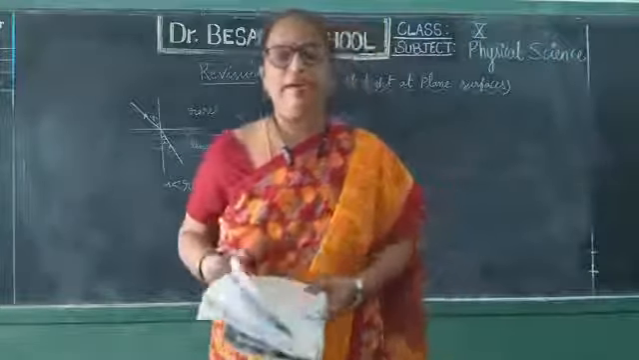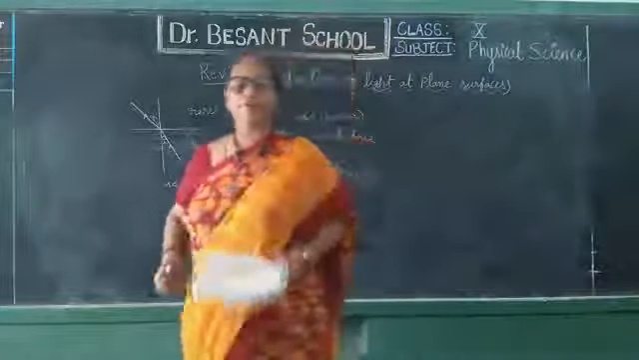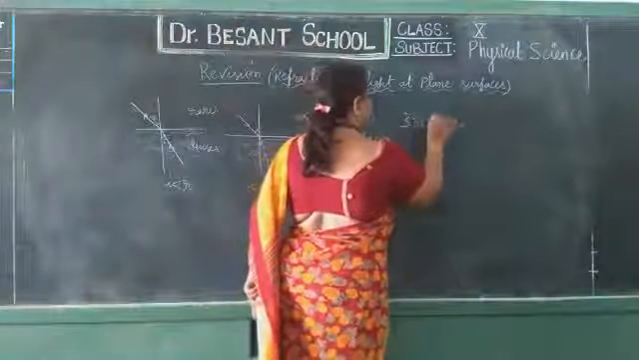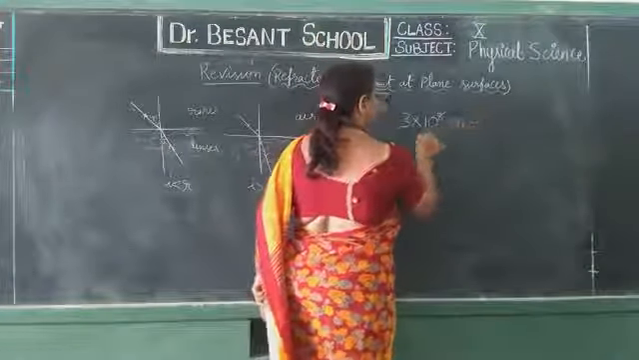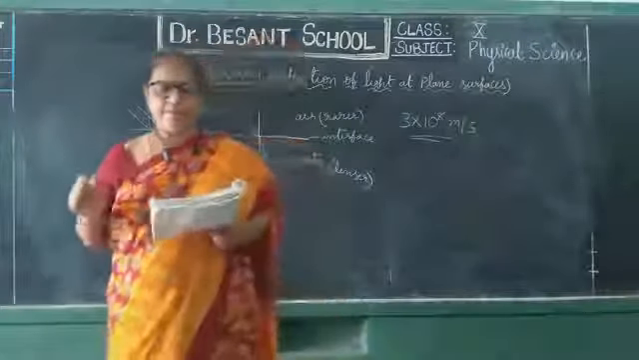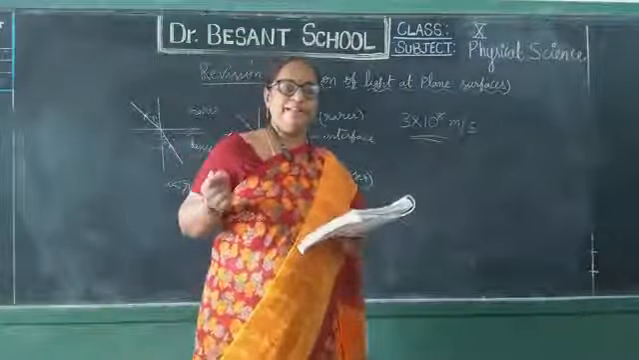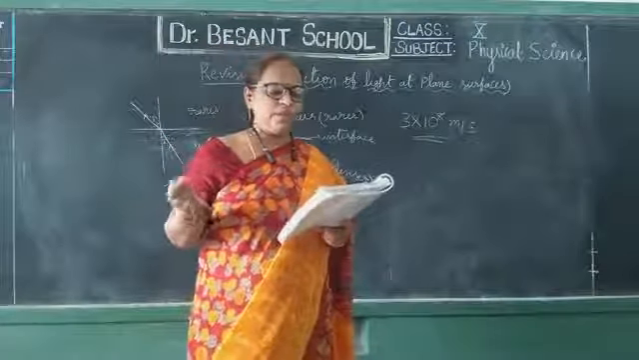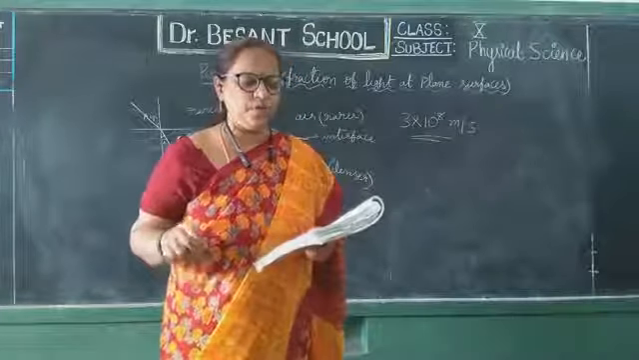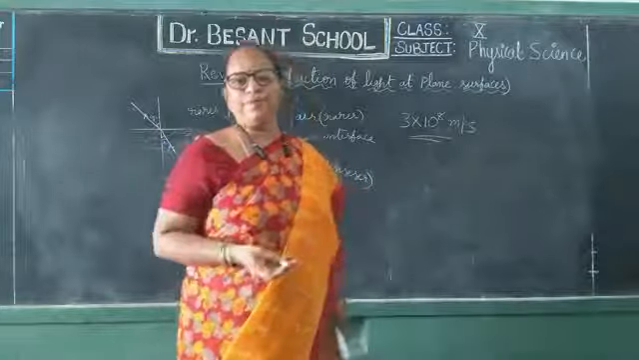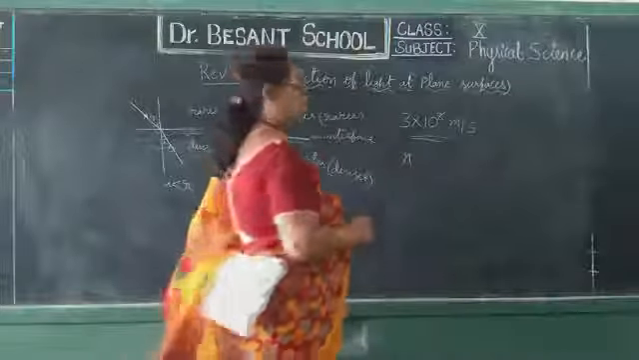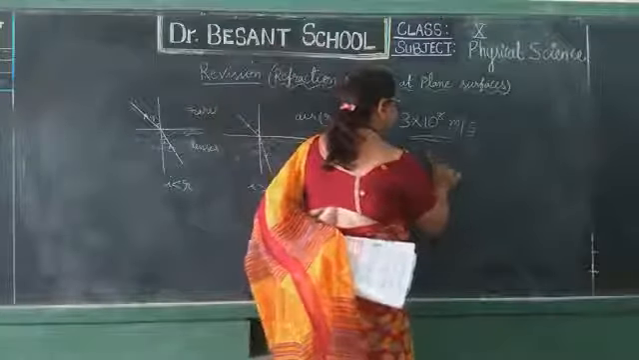Next topic is refractive index. Light travels in vacuum. What is the speed of light in vacuum? The speed of light in vacuum is 3 into 10 power 8 meters per second. Comparing the speed of light in vacuum to the speed of light in a certain medium, that ratio is called refractive index, represented with the letter n. Refractive index n equals c by v.